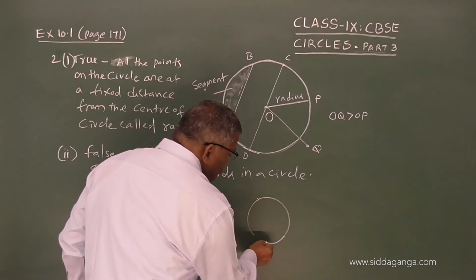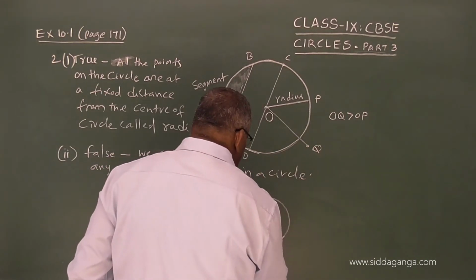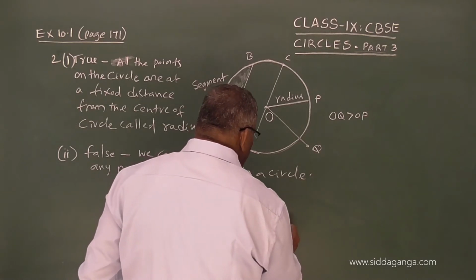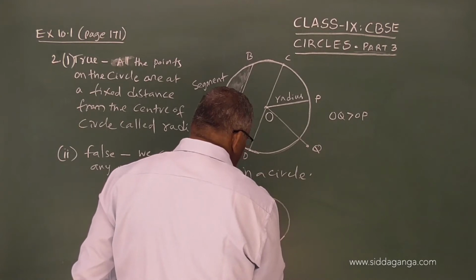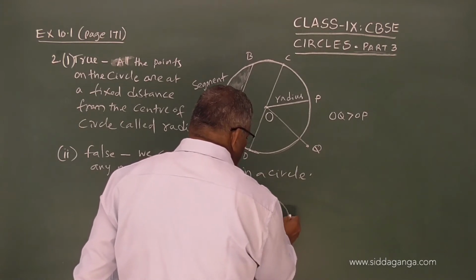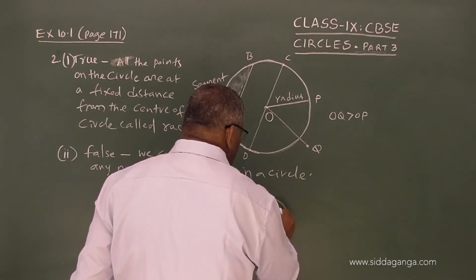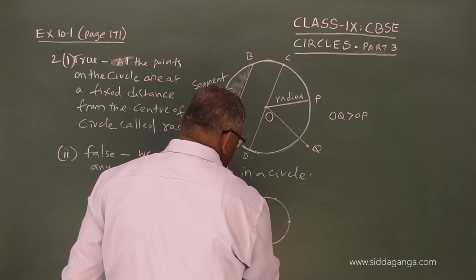Now, this is the circle, this is the center of the circle. The question says, if we divide it into 3 equal parts, from here if I start, we will get one here, one here, one here.